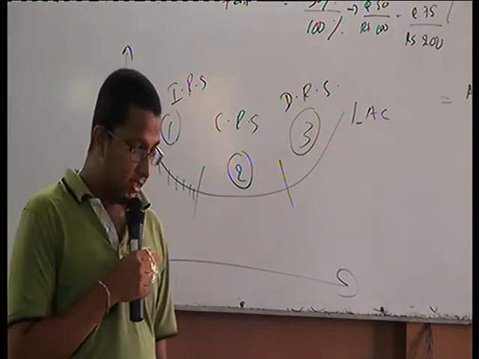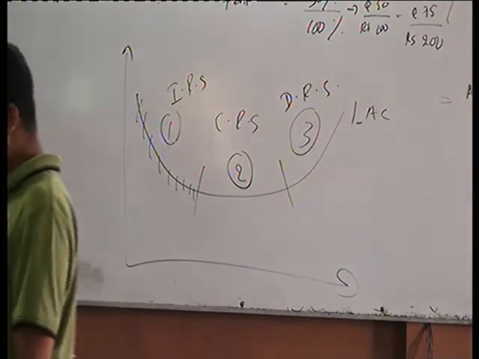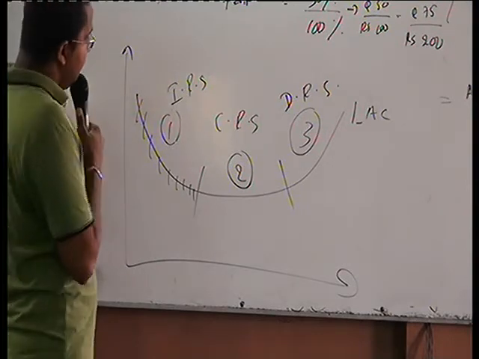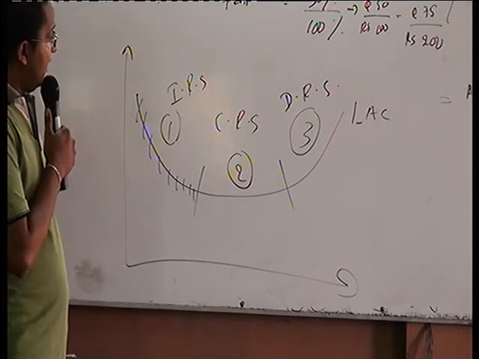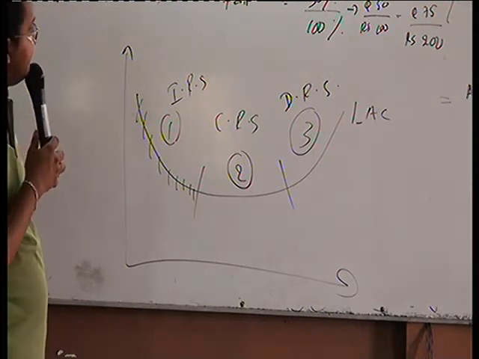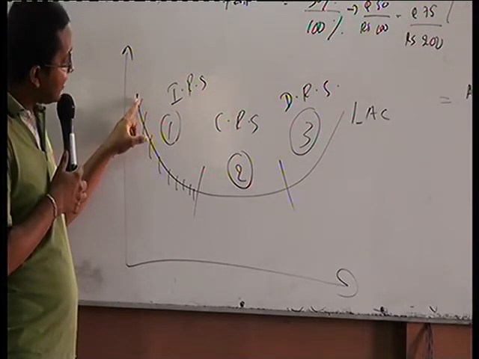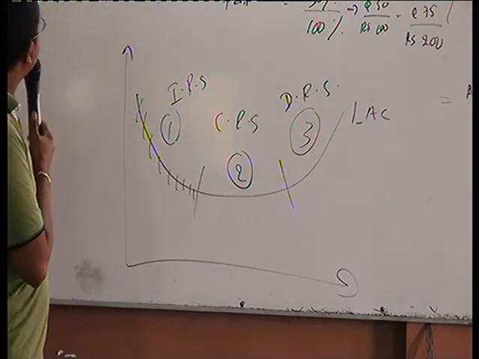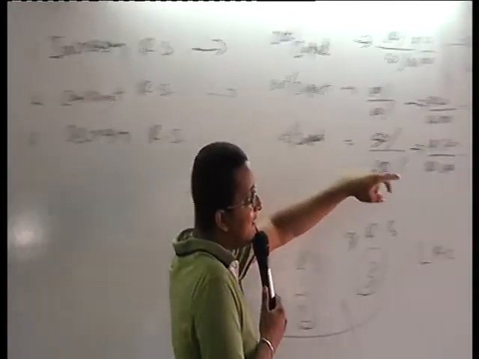Economies of scale. What is economies of scale? Now, very simple. Economies of scale are affected in the long run, no doubt. Economies of scale is the reason that will decrease the average cost in the long run. Look here. When you are exposed to increasing return to scale, what happens? Your average cost is declining, no?